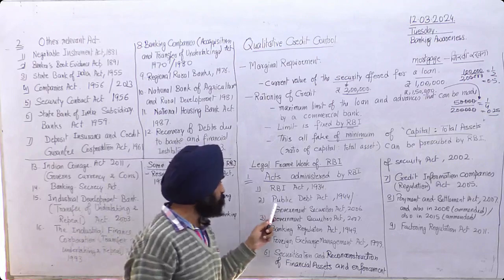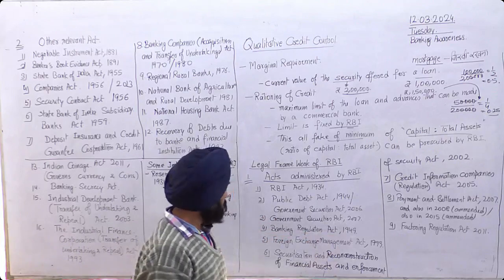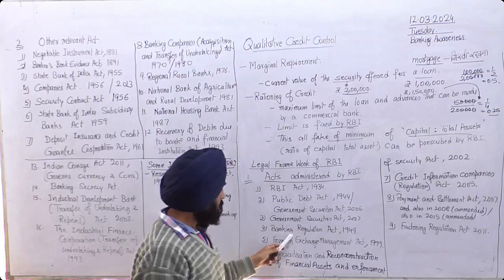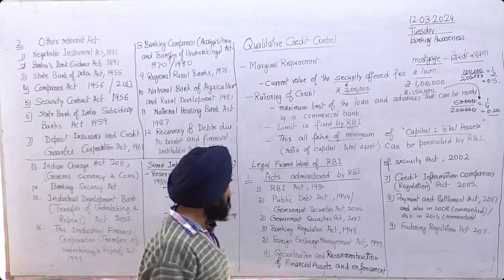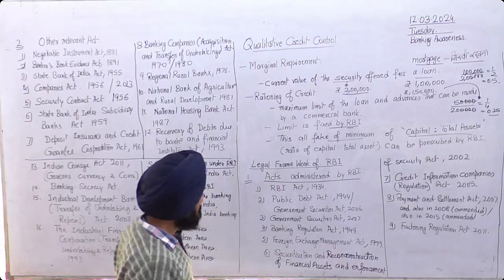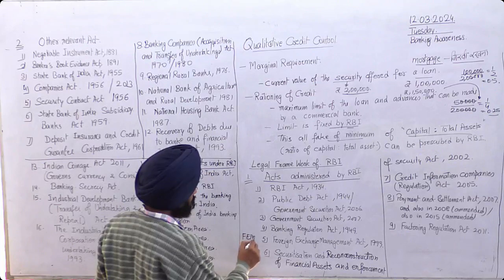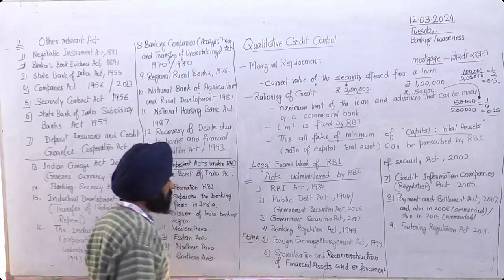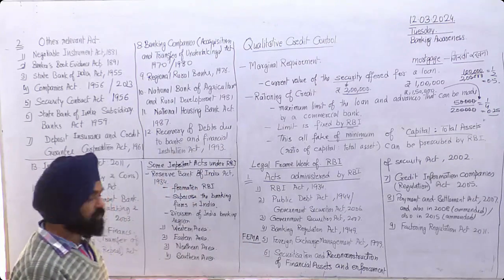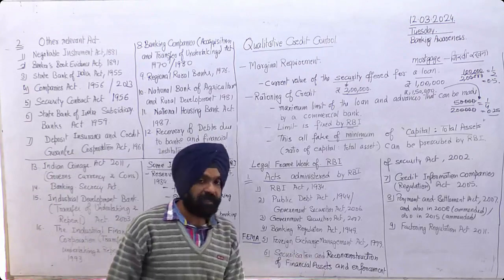Then the Government Securities Act 2007, the Banking Regulation Act 1949, and the Foreign Exchange Management Act 1999. It is also known as FEMA, and we will discuss further what FEMA is. So it is FEMA, the Foreign Exchange Management Act.